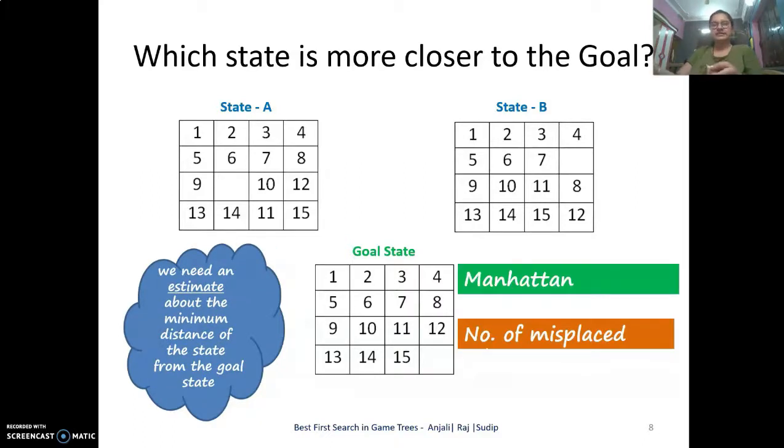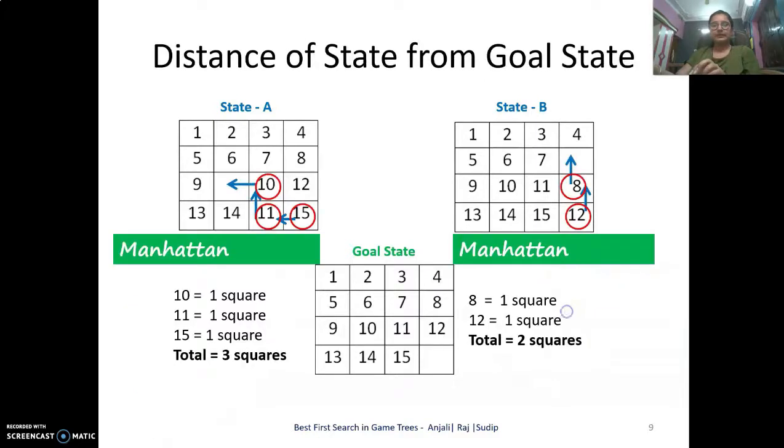The two heuristics that can work for us here are Manhattan distance and the number of misplaced tiles. Now how do we calculate the Manhattan distance? First we calculate the Manhattan distance between state A and the goal state.